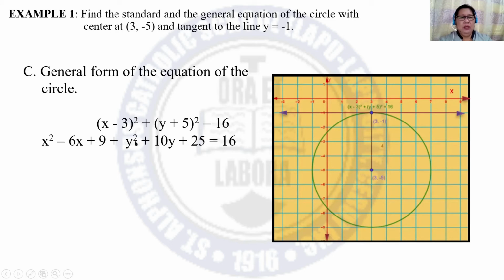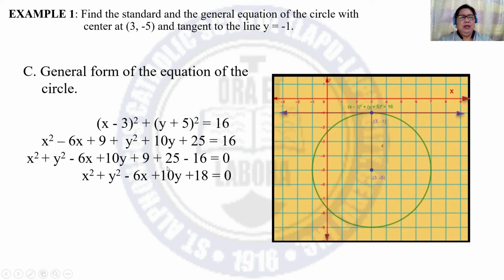Then y times y is y squared. y times 5 is 5y, times 2 is 10y. Plus the square of 5 is 25, is equal to 16. And then rearrange. You copy x squared followed by y squared minus 6x plus 10y plus 9 plus 25 minus 16. And combine 9, 25, and negative 16. What we have is 18.